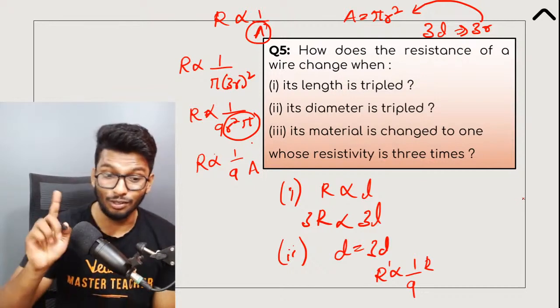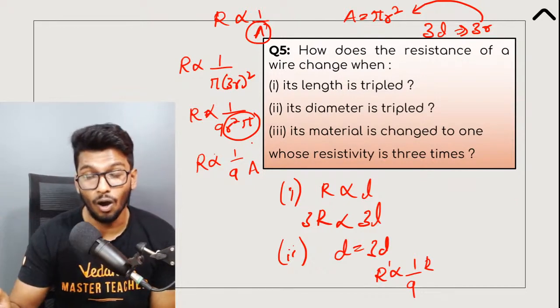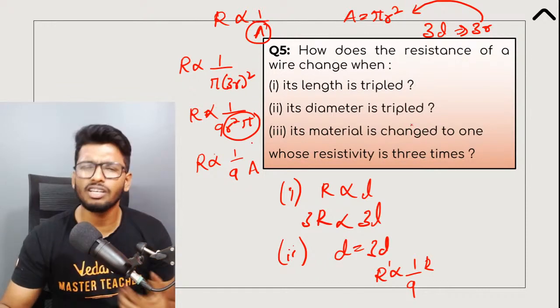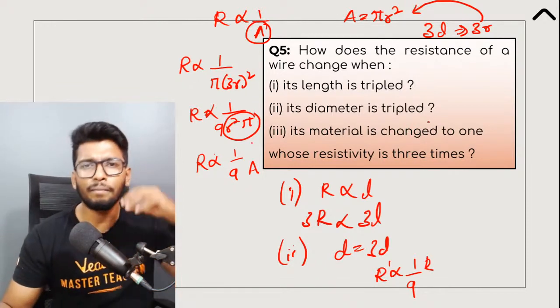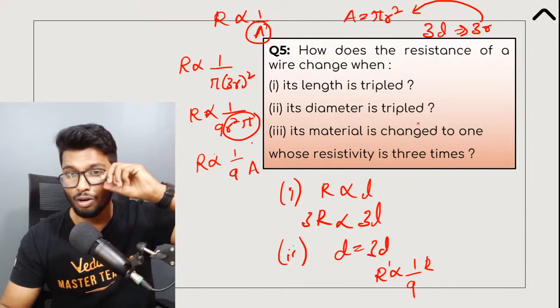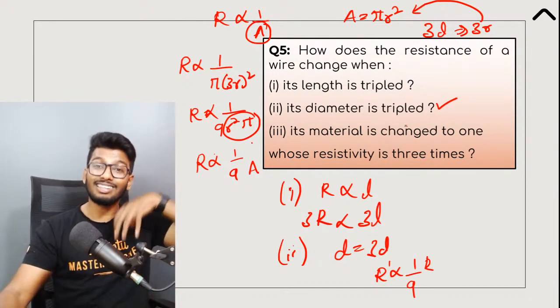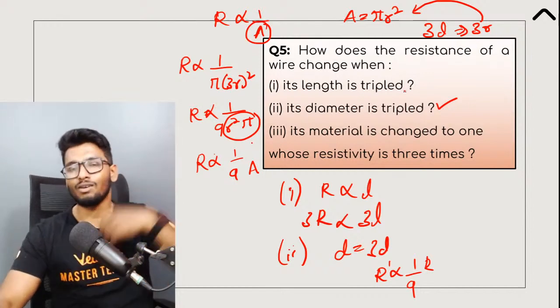Got it? So do not get this wrong, because I know it's easy to make such silly mistakes, especially when it comes to this. It's very, very easy to get it wrong, but please do pay attention to all these smaller details. So diameter, when you triple it, the resistance becomes 9 times less than the original resistance.